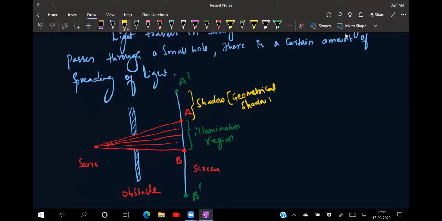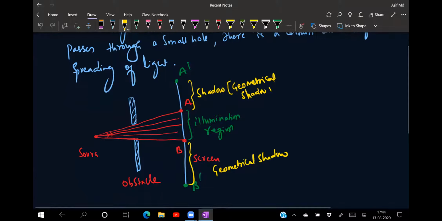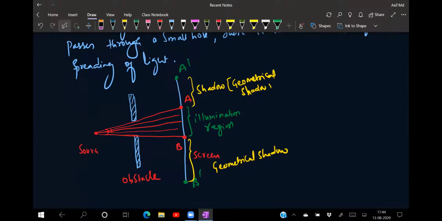That means complete dark. And here B to B dash is also called your geometrical shadow. That means where there is no light. Actually, if there is a ray of light traveling in a straight line, A and B should only be the region of illumination.